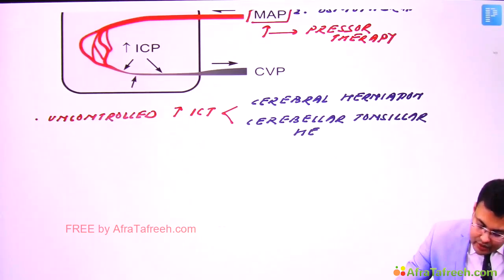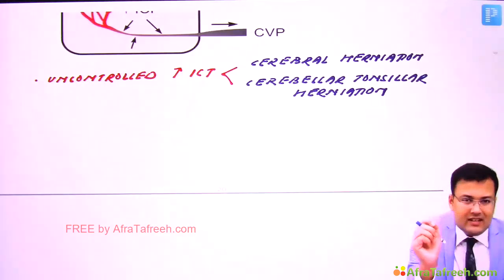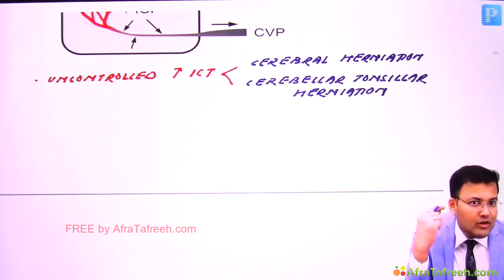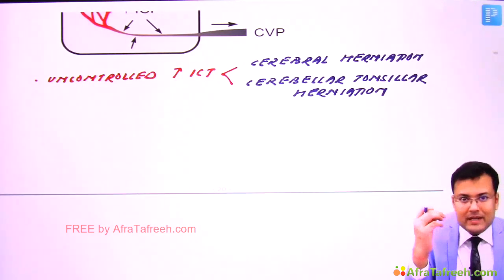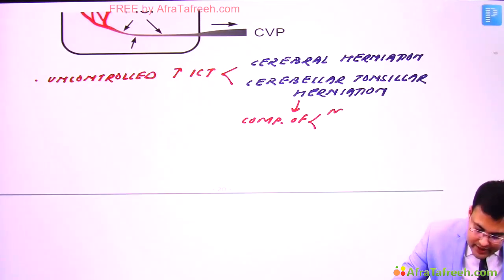Because of this cerebellar tonsillar herniation, there is compression of the medullary vasomotor center and respiratory center.